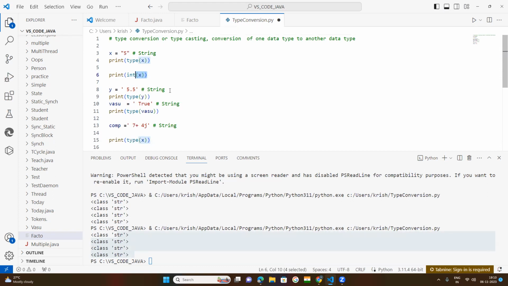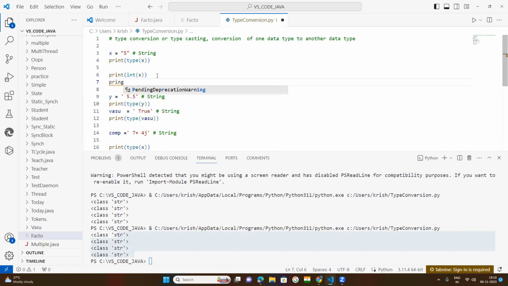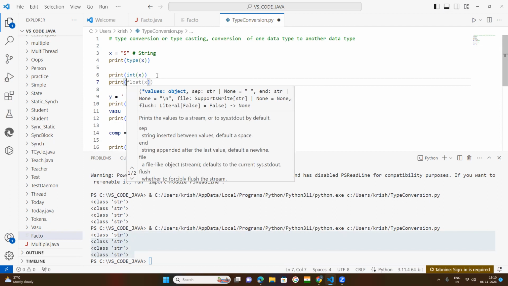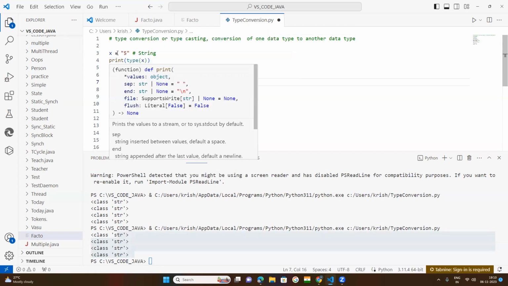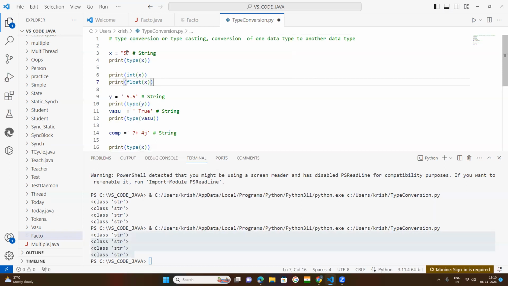Now, if you want to convert this string to float, simply keep print and use the float function. This float function converts the variable, which is holding a string, into a float.